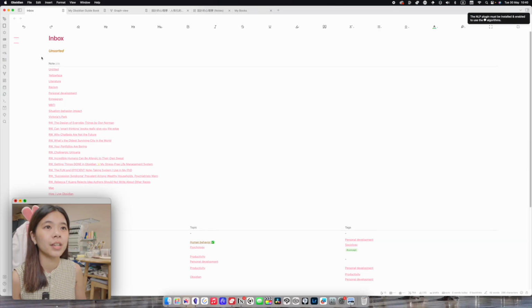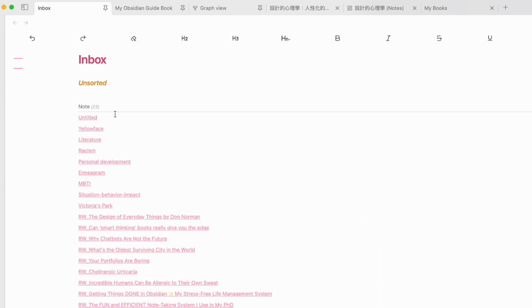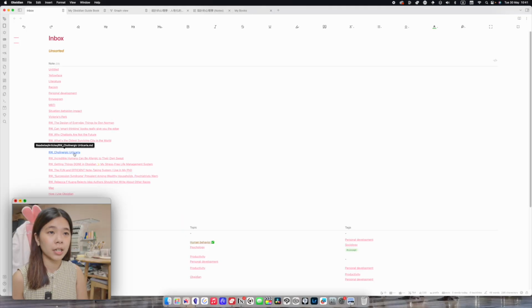The first tip is to make an inbox for every single thing that you haven't sorted yet. So for everything that I create, I apply this template which applies the inbox tag to it. And I have this page with a Dataview. Every single thing that I have tagged inbox, apart from templates and apart from this specific page, will show in here as unsorted. So I know to go into these pages and sort them and add connections to them, and it will disappear from this page.